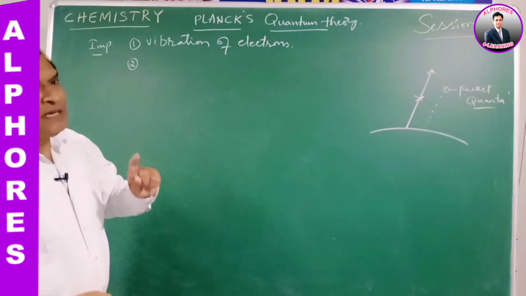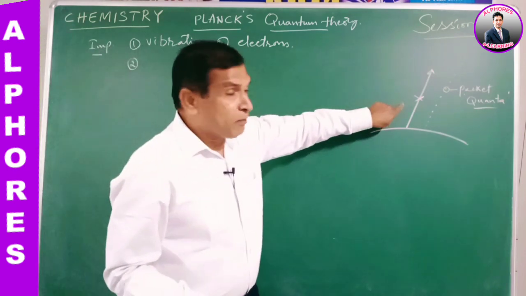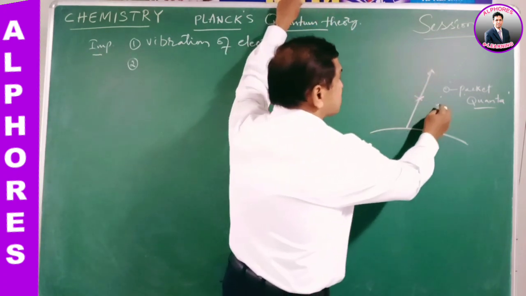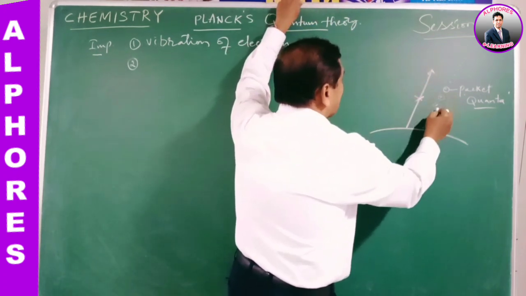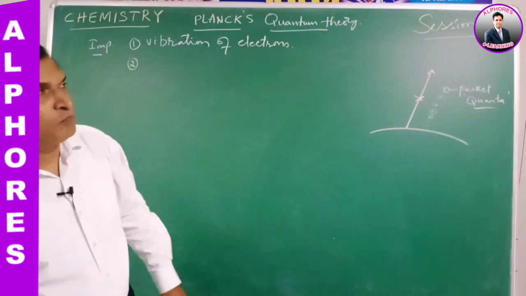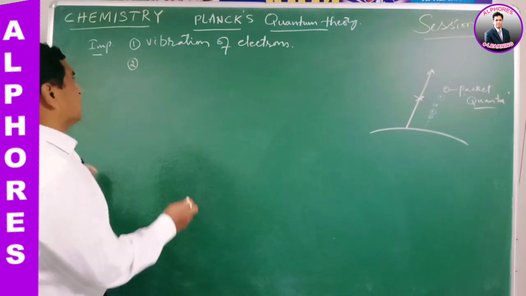The emission radiation energy is not continuous but discontinuous in the form of small packets. Each packet form energy is called quanta or quantum. That is the second point according to Planck's quantum theory.